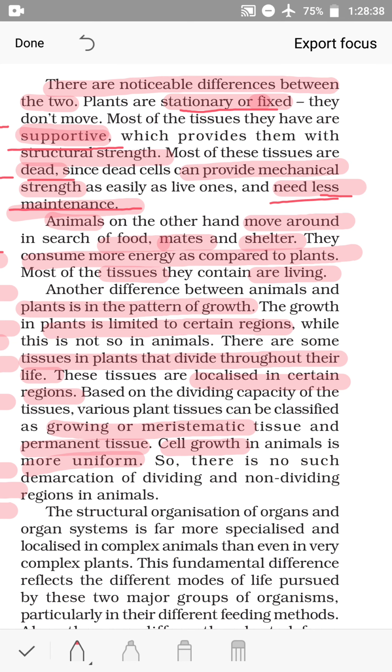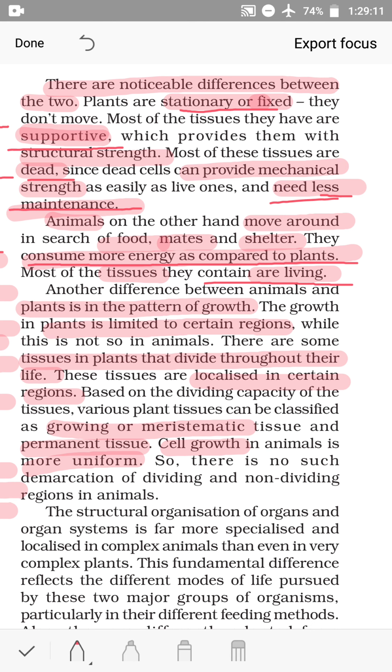Animals, on the other hand, move around. Animals move from place to place. And why do they move from place to place? In search of food, mates and shelter. So they consume more energy as compared to plants. Most of the tissues they contain are living. So the differences you get: plants are fixed, animals move from place to place. Plant tissue, most of which is dead; animal tissue, most of which is living. And animals also consume more energy as compared to plants.